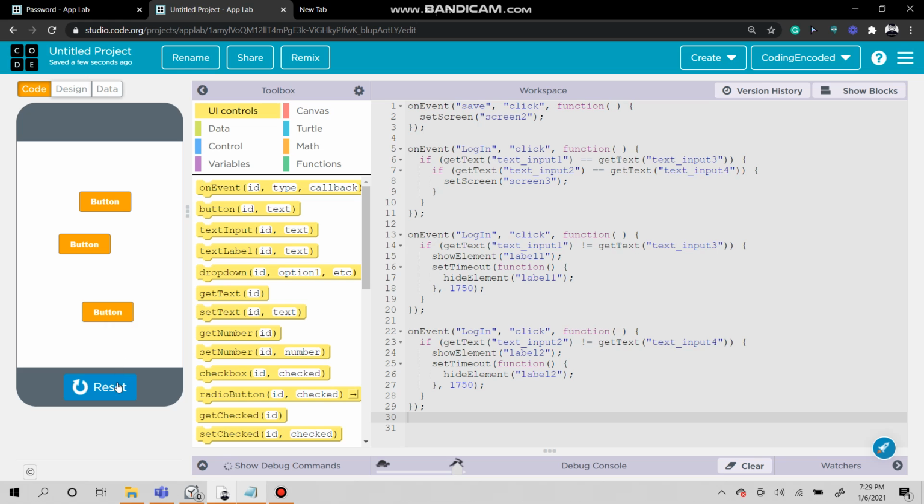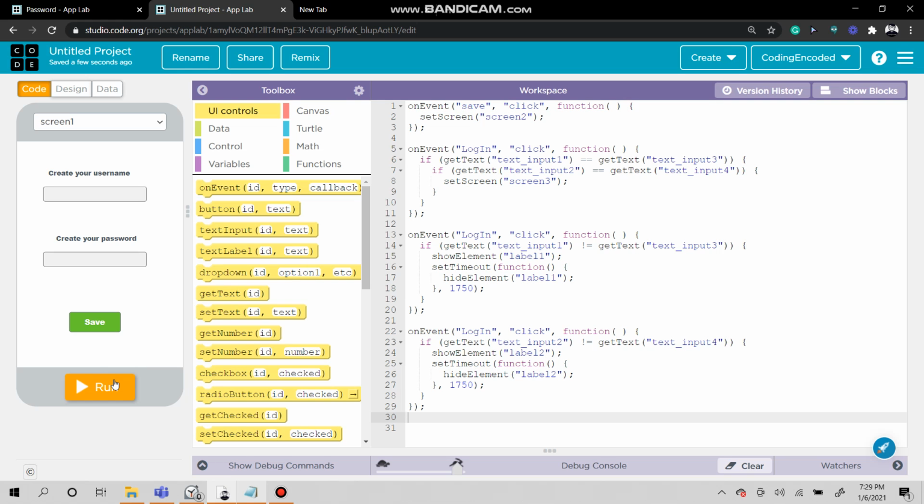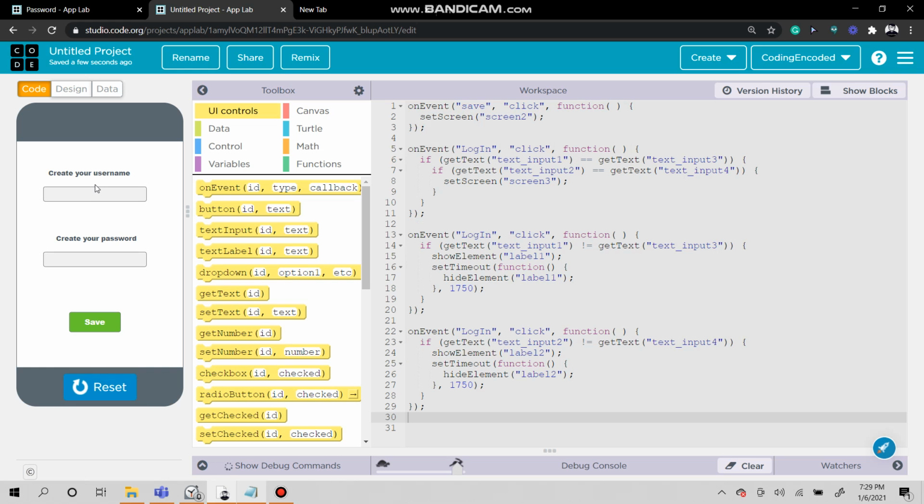Then here I got it correct. Now let's do one more time just so we can see. Let's go here, and then code. If we put another D here, your username is incorrect. After a while, it'll go away.